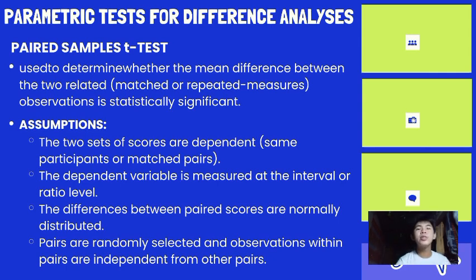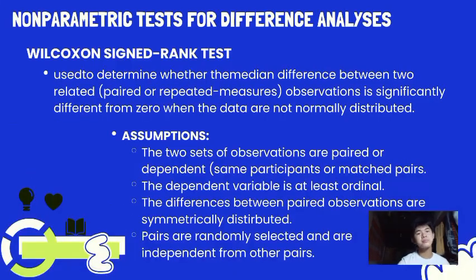Assumptions: the two sets of scores are dependent, same participants or matched pairs. The dependent variable is measured at the interval or ratio level. The differences between paired scores are normally distributed. And lastly, pairs are randomly selected and observations within pairs are independent from other pairs.